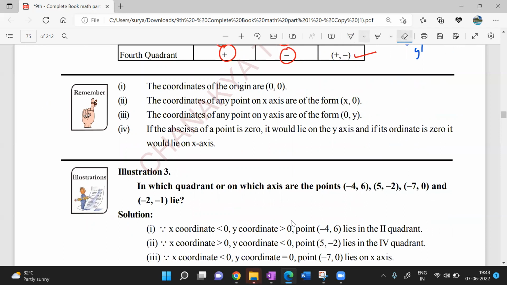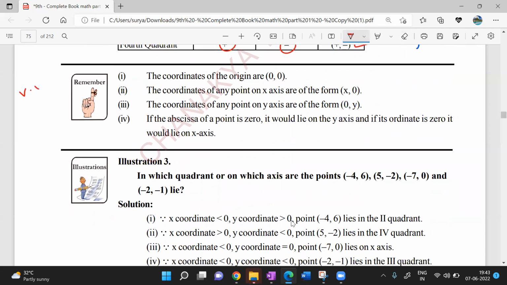Now, whatever we are going to discuss now is very important. Look at this. The coordinates of the origin are 0, 0. Next, the coordinates of any point on the x-axis, how will they be? x, 0, like 3, 0 or 4, 0. Why 0 here? Because on the x-axis, the y coordinate will be 0.